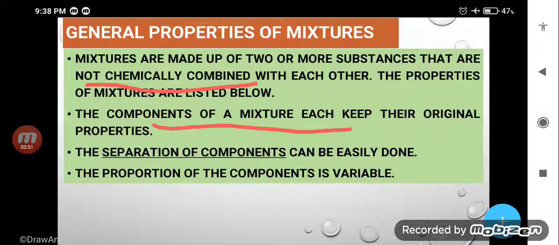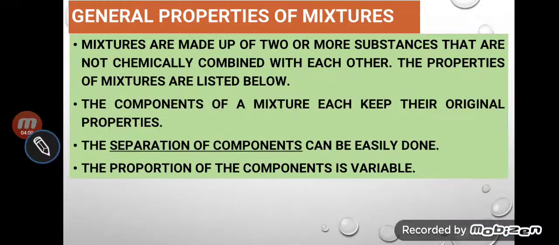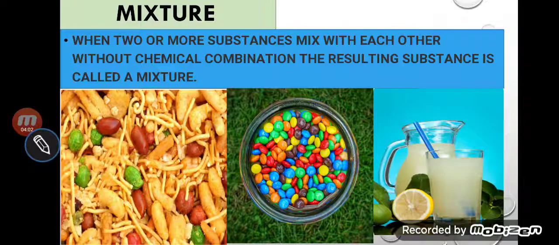And the third one is that the separation of components can be easily done. Yes, my dear student, you can simply separate the components. Suppose I give you the example of the first picture. You can separate it very easily. You can separate the peanut, dalmut, namkeen with your hand.